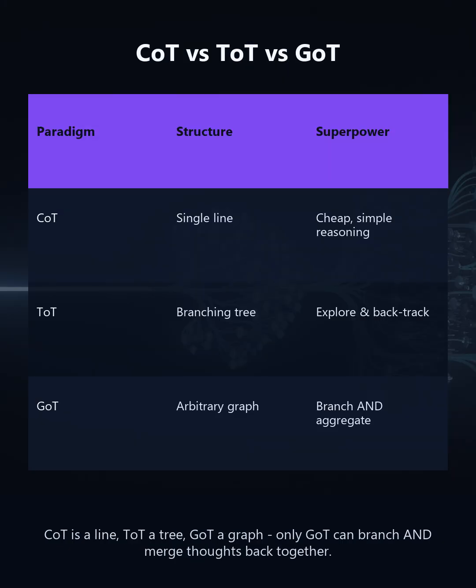So how do the 3 paradigms compare? Chain of thought is one straight line, cheap but brittle. Tree of thoughts branches to explore options, but branches can never rejoin. Graph of thoughts is the most general. It branches, scores, and crucially aggregates, letting independent thoughts combine. More power, at the cost of a more complex reasoning plan you have to design.